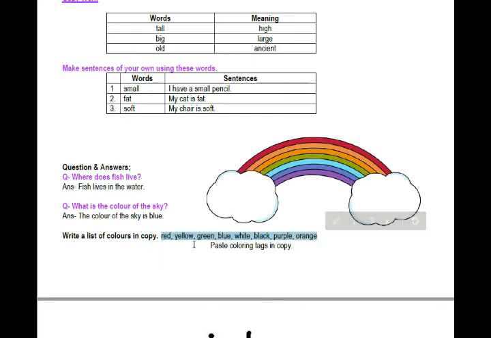You have to write all these rainbow colors. Red, yellow, green, blue, white, black, purple and orange. Okay, after writing these color names, you have to paste the coloring tags in the copy.